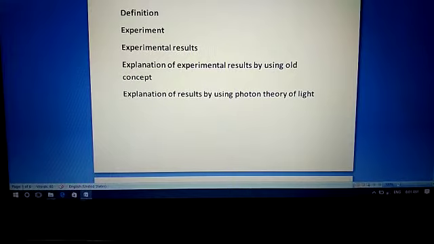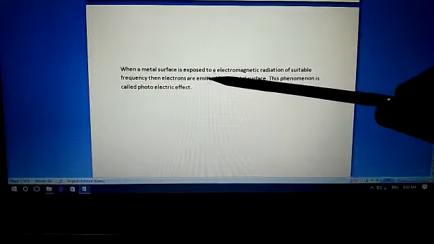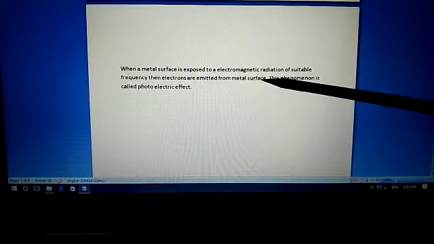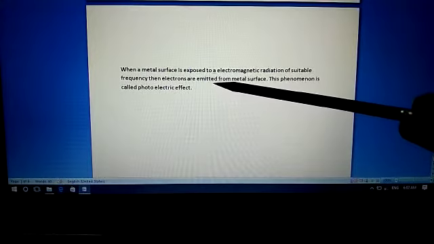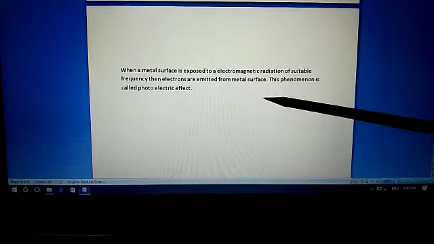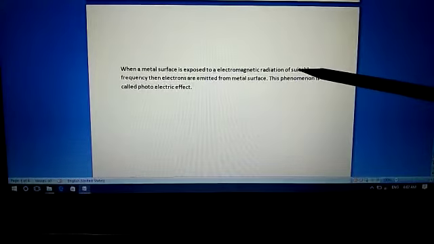So first of all, we define what the photoelectric effect is. When a metal surface is exposed to electromagnetic radiation of suitable frequency, then electrons are emitted from the metal surface. This phenomenon we call the photoelectric effect.